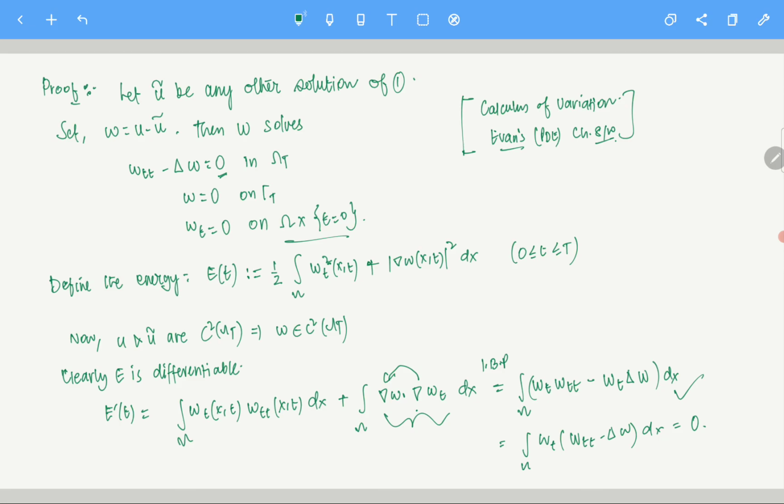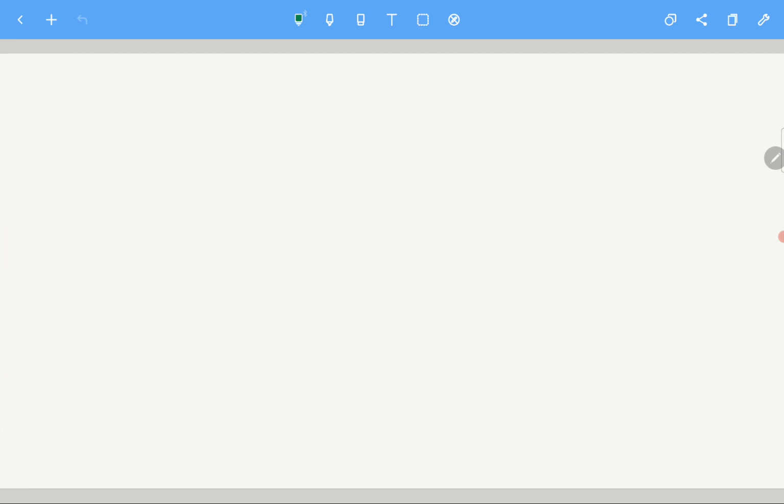Now, see what is happening is this. Since w is 0 on gamma t, if you take the derivative of w with respect to t, wt is going to be 0 on the boundary del omega cross (0,t).